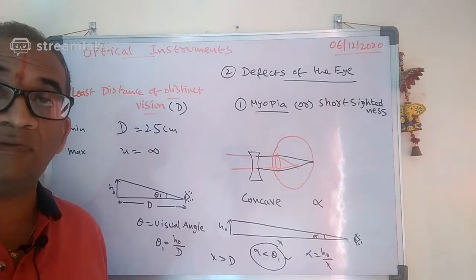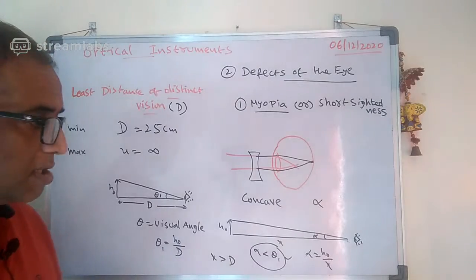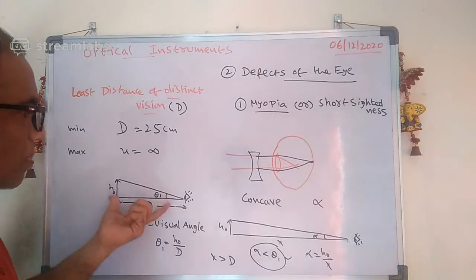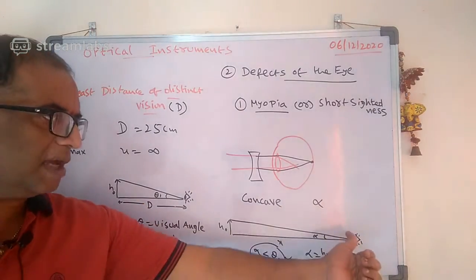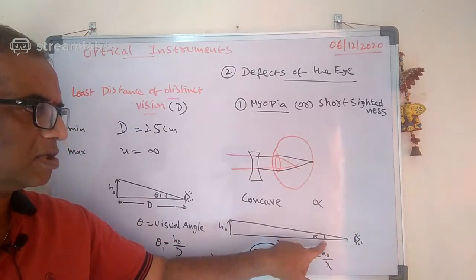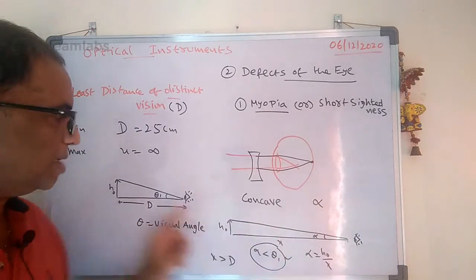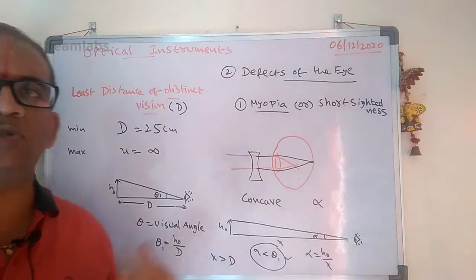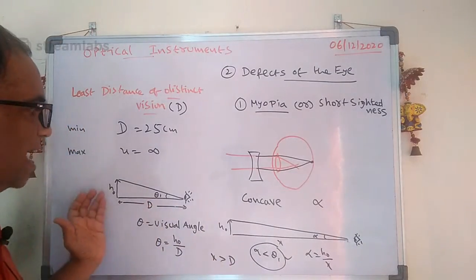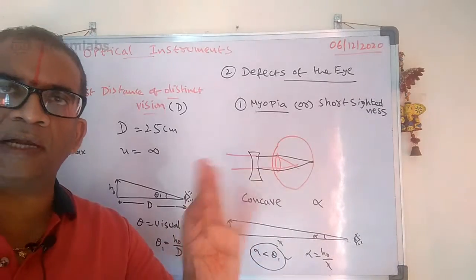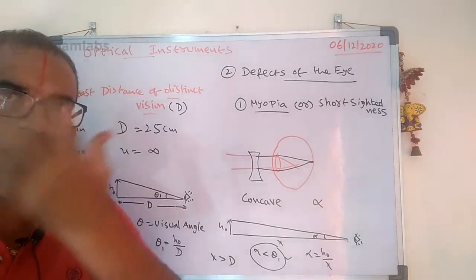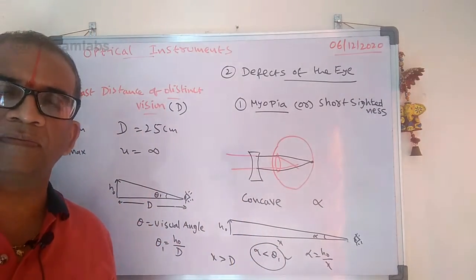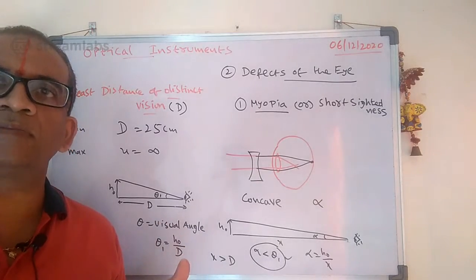Are you following? The visual angle basically depends upon where the object is placed. If the object is very far, you get a small visual angle. If the object is very nearby, you get a bigger visual angle. If it is less than 25 centimeters, you cannot see that object because it cannot form a clear image in your eyes. Are you following what I am saying here?